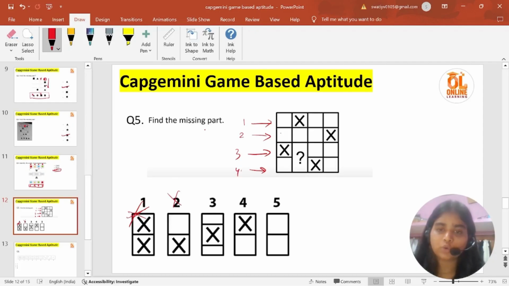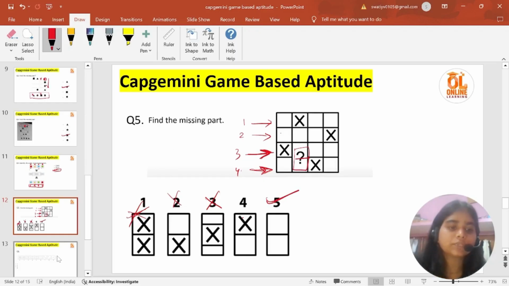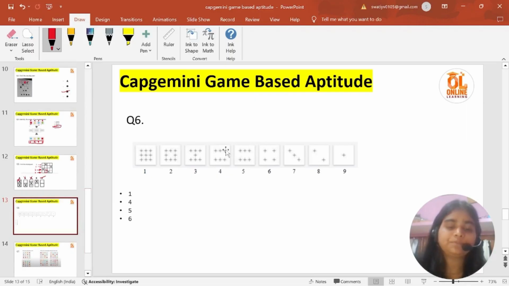We cannot take 2, because here it will be having a cross, and we cannot have two crosses at row 4. See, this pattern is totally wrong, because it is not matching our shape. We cannot have 4, because we are already having a cross in our third row. So the only option we are left with is fifth. Okay, so what is the shape we are going to fill? This, without any crosses. So yes, let's move towards our next game.